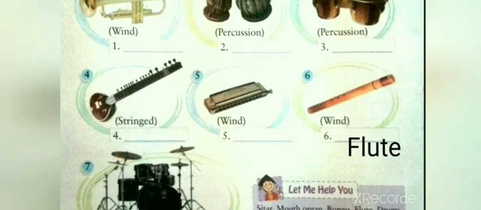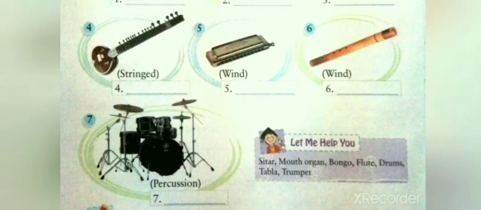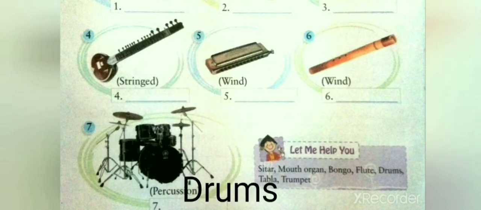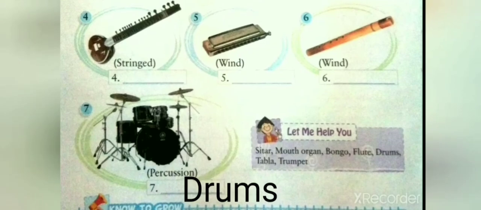The seventh picture is the picture of drums. It is a percussion instrument. So we will write in the space given, drum. Let's move to the next topic. Movies, a world of fantasy.